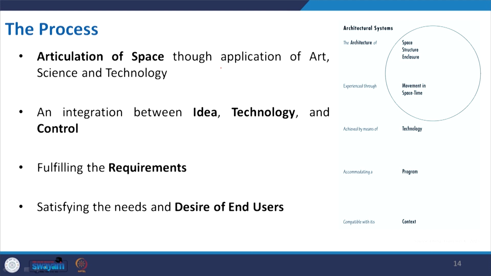The control is very important, where we manage it, and then definitely the process includes fulfilling the requirements. If we fail to fulfill the requirements, maybe the solution will not be appreciated. Satisfying the needs and the desire of the end user, who are using it, who are actually experiencing it, and how well we can satisfy them. So, this is the process in a summarized way.